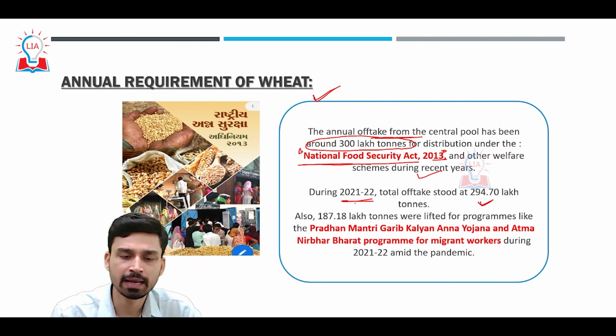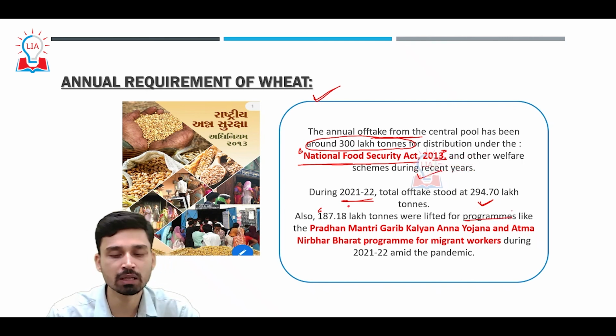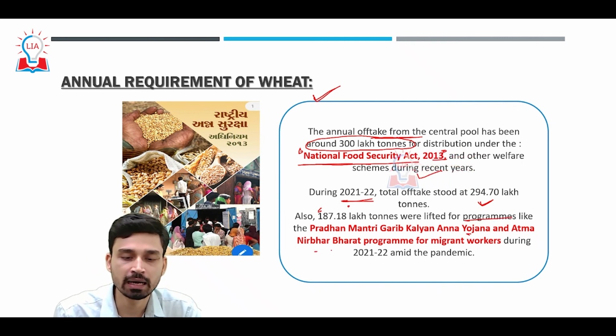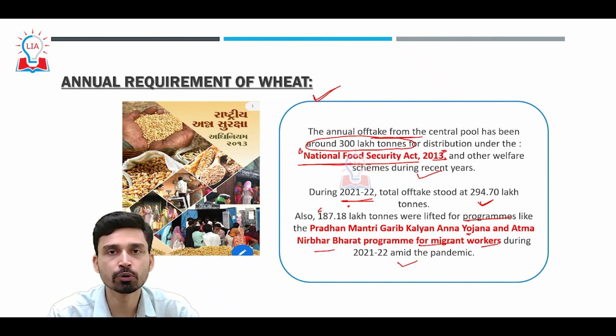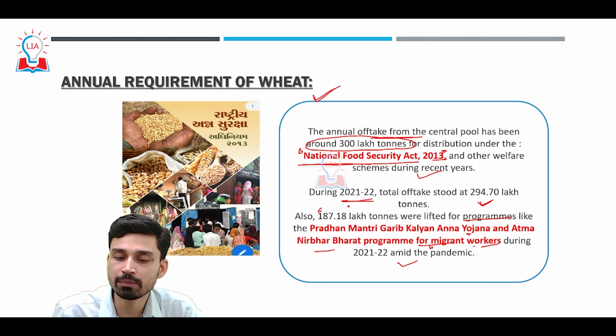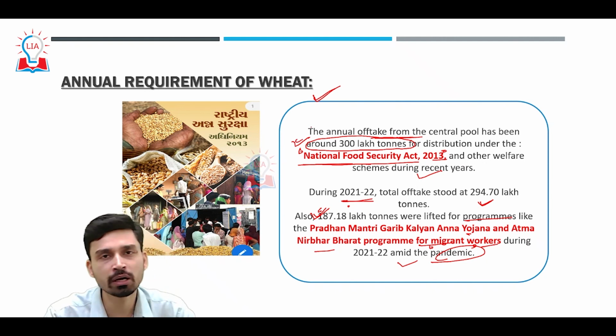and also around 187.18 lakh tons were lifted for programs like Pradhan Mantri Garib Kalyan Anna Yojana and the Atmanirbhar Bharat program for migrant workers during 2021 and 2022 amid the COVID pandemic. So it is due to the pandemic that this figure rose significantly, but otherwise, generally on an annual basis, around 300 lakh tons of wheat is to be distributed by the government under its various programs.